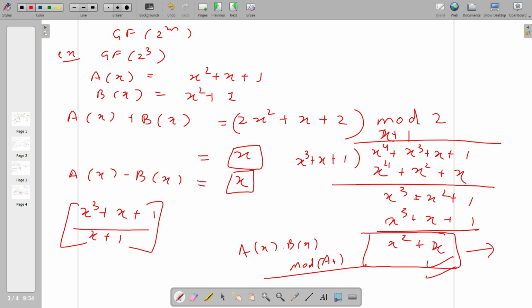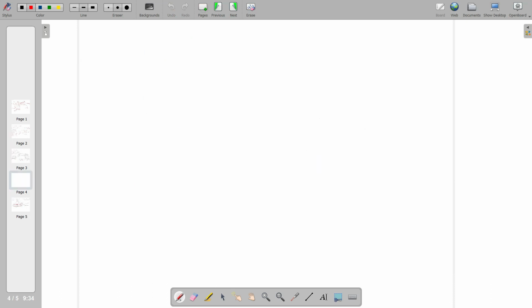So for every field GF(2^m), there are several irreducible polynomials. If we talk about GF(2^8), this is the extension field which we are going to use in AES. So most of the time we are interested in this field. Now let's come to how we calculate the inverse, because there are four operations.